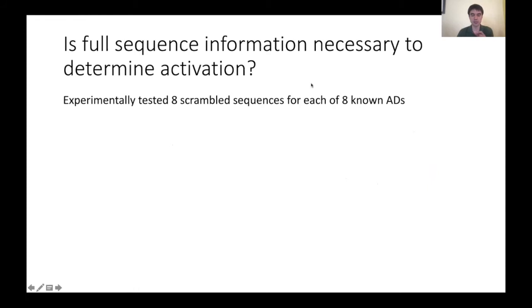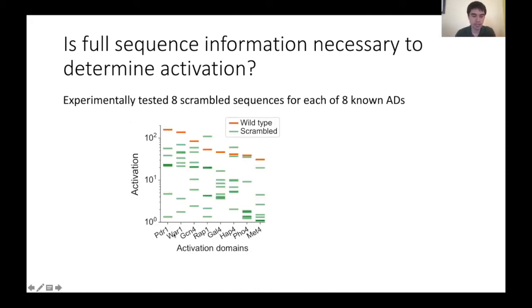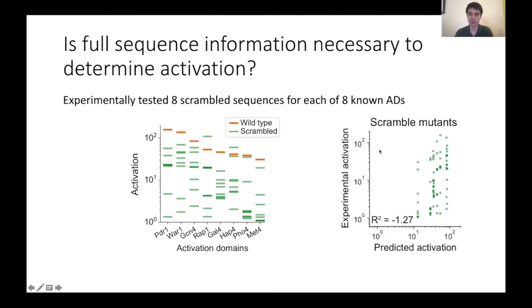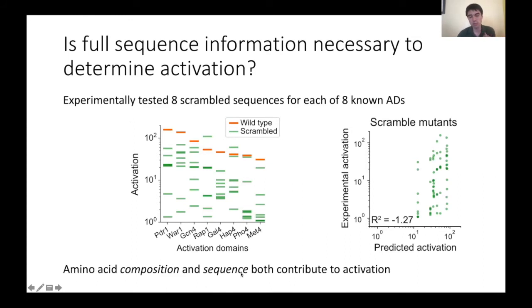But we also knew that this couldn't be the full story because we had also experimentally tested scrambled sequences for these known activation domains. And that let us measure experimentally the importance of amino acid composition on its own versus sequence. And what we found was that for each of these 8 activation domains and for each of the 8 scrambles, some of the scrambled sequences activated very strongly, as strong or even stronger than the wild type sequence, but some of them activated not at all. And so obviously these sequences all have the same amino acid composition within the scrambles, and therefore the neural network that predicts just based on amino acid composition could not possibly predict these differences. And so we know therefore that both amino acid composition and sequence contribute to activation.